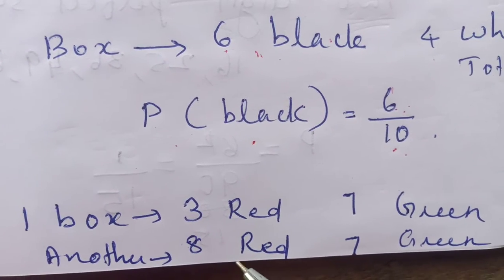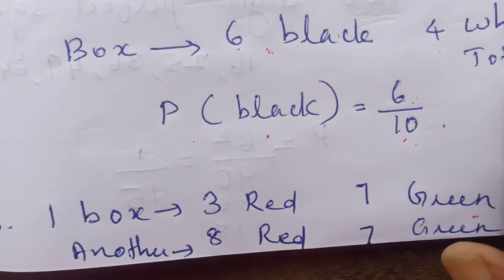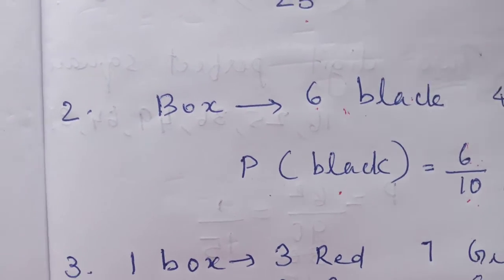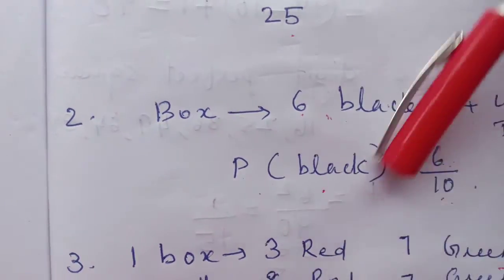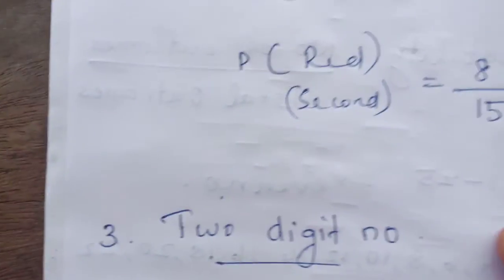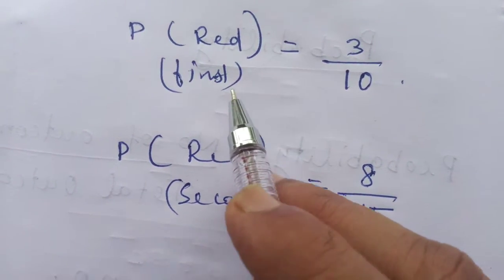Then another box has 8 red and 7 green, balls or beads, anything. What is the probability of getting red from the first box?